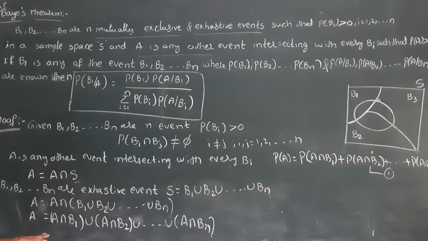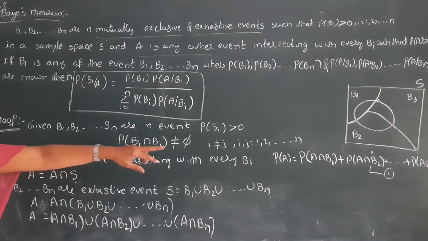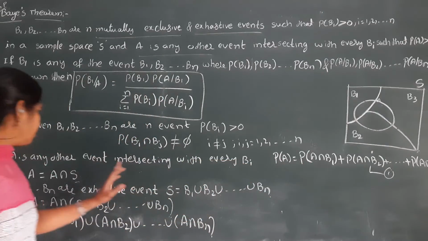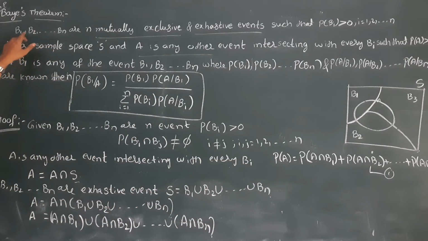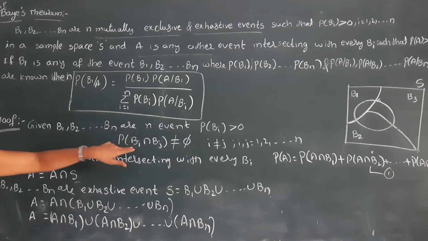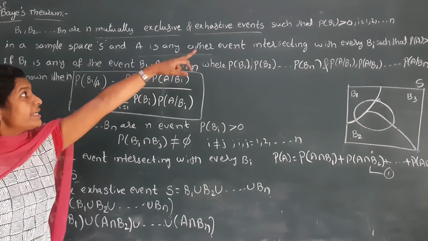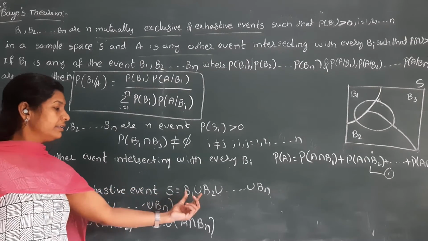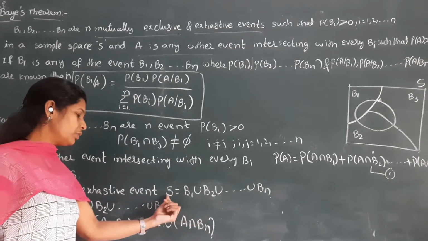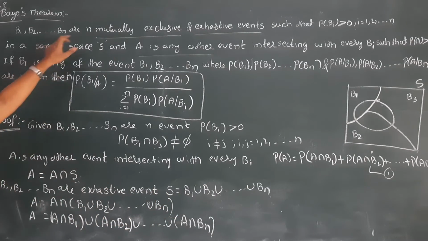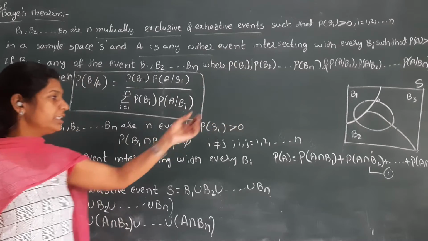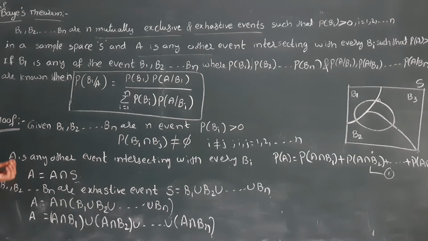Up to this place here. Next, P of A we already know clearly, and we know the conditions. Mutually exclusive is nothing but there is no common area. Next, exhaustive events is nothing but the total sample space. The addition of all the events will give the total sample space. These two conditions we already used, and P of Bi greater than 0 means we have at least some area in each B.